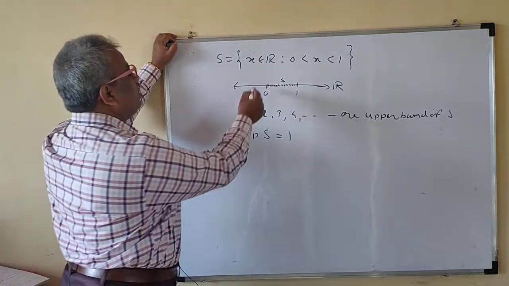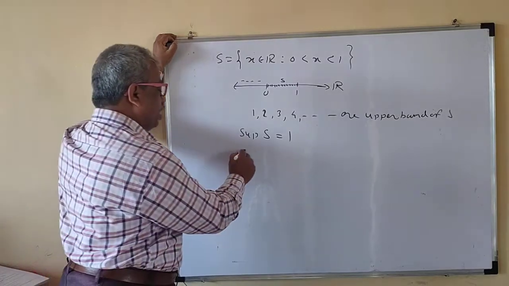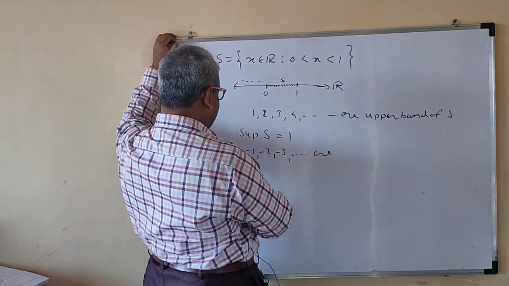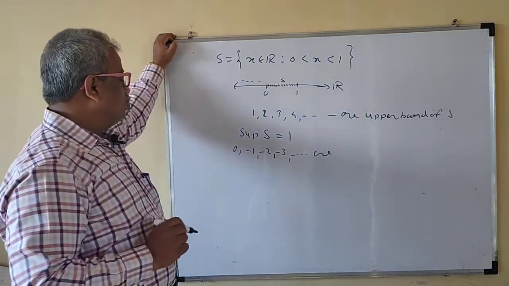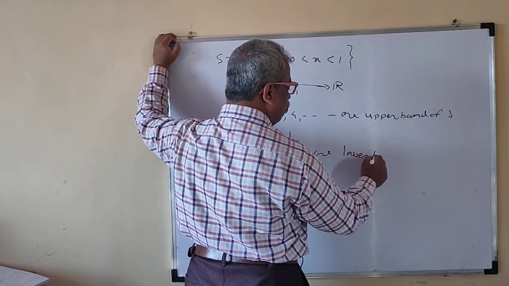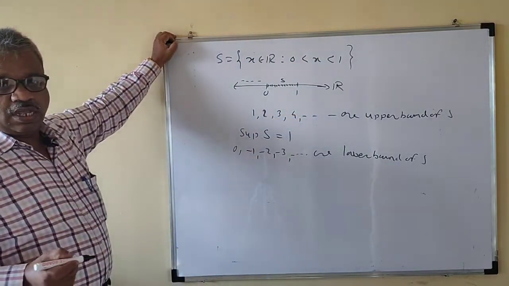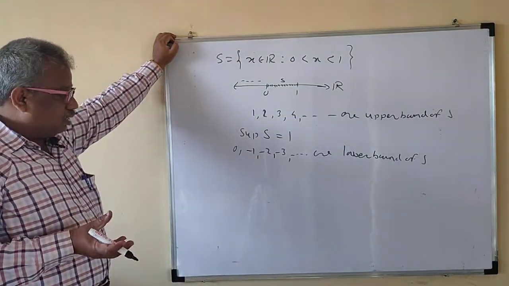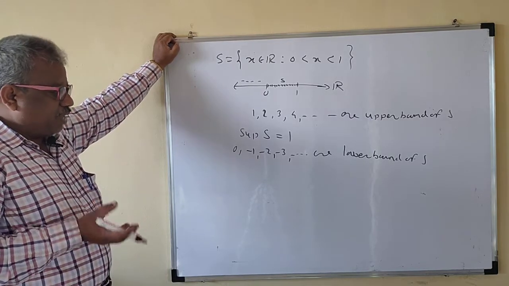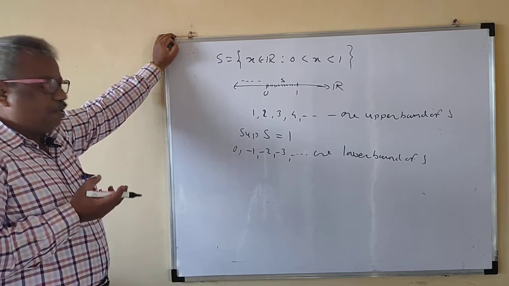Now see here, -1, -2, -3, and so on, are all lower bounds of S. Even 0 and -1 are lower bounds of S. The greatest, that means the biggest, of all the lower bounds is nothing but the infimum of the set.